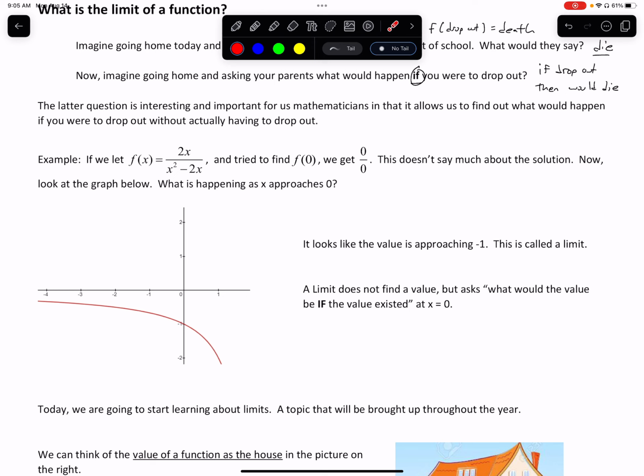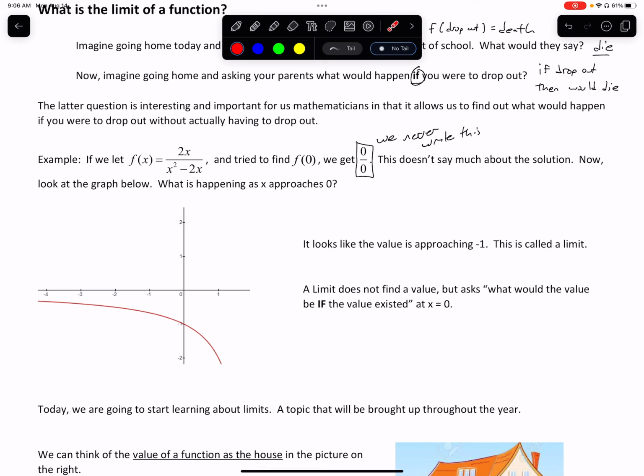Well, let's say we're given the following rational function, 2x divided by x squared minus 2x. Now, if we try to plug in 0, we would get 0 over 0. Here's a big thing: we never write this. We're going to talk more about this way later on. We never write 0 over 0, even though everybody else does. The AP hates it.